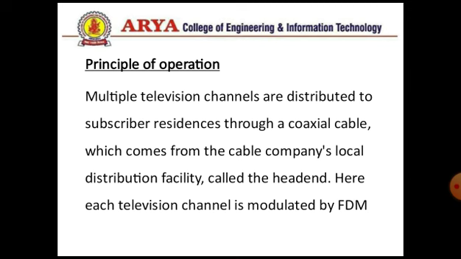Multiple television channels come from the cable company's local distribution facility called the head end. Here, each television channel is modulated by FDM, frequency division multiplexing. It's a very efficient multiplexing technique.